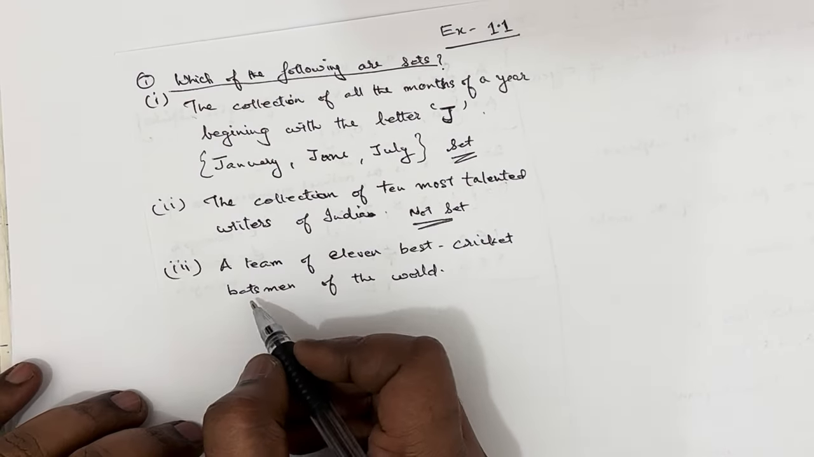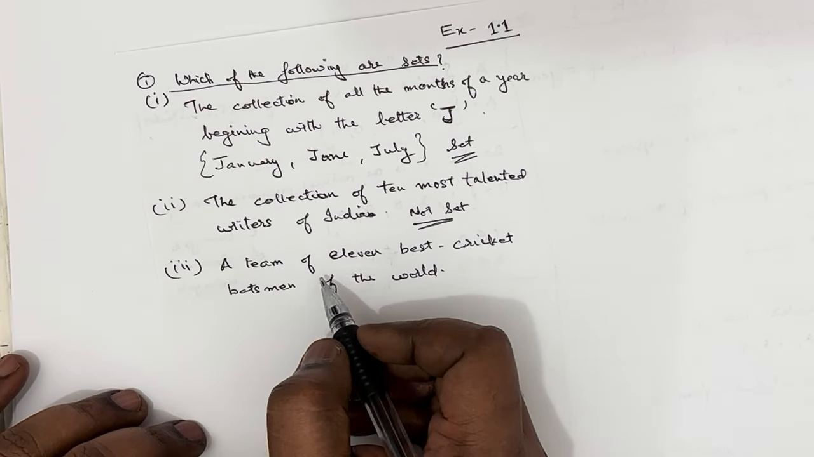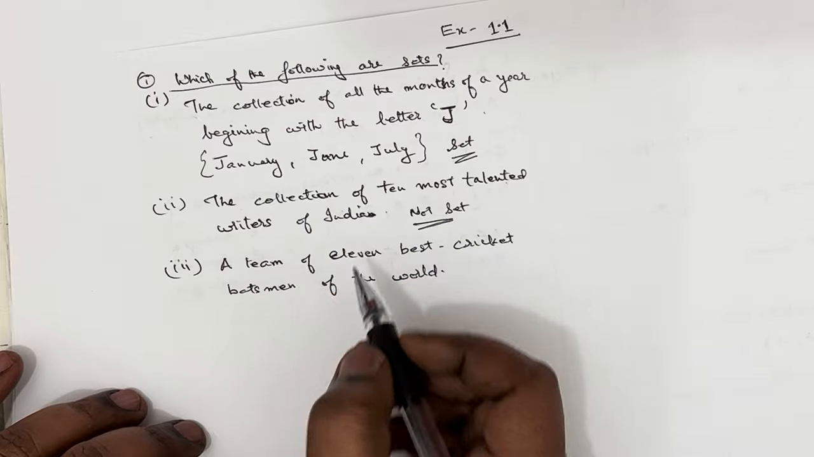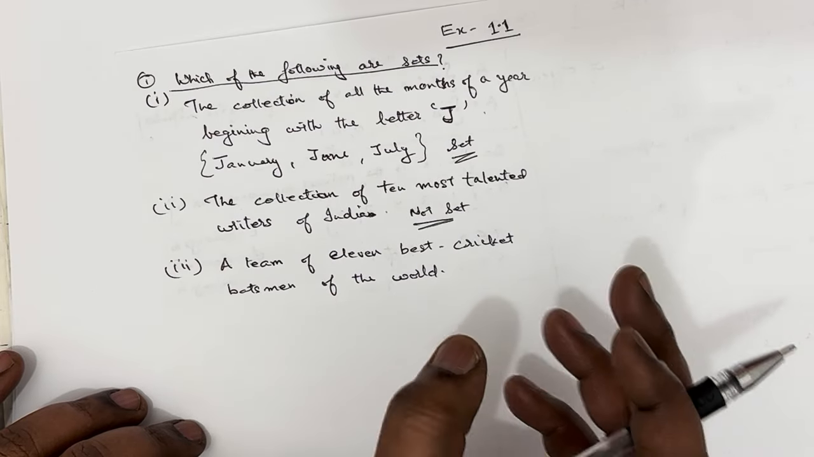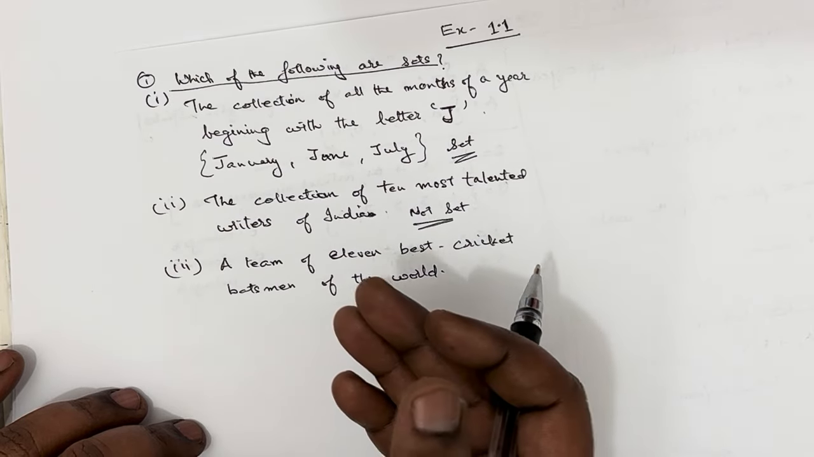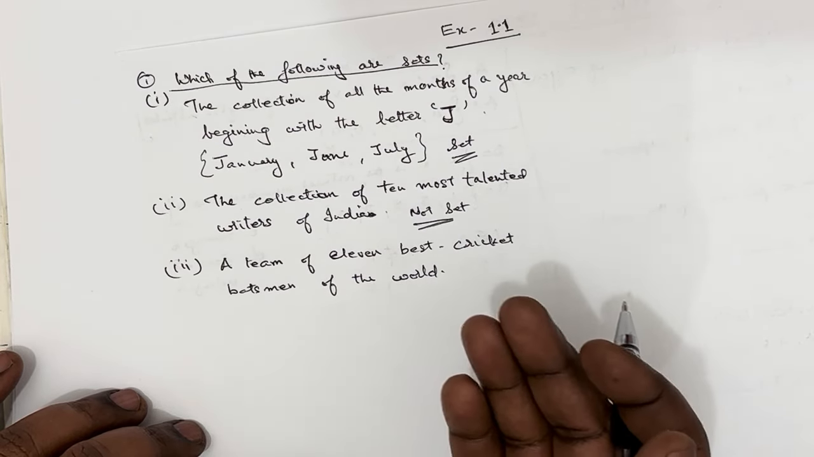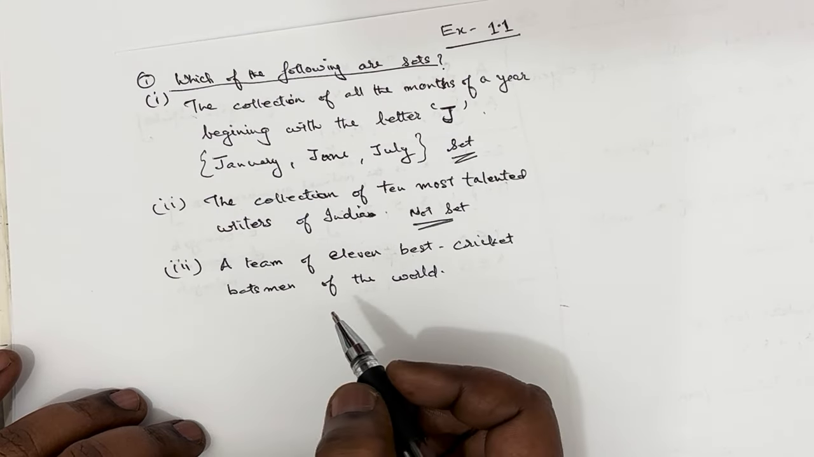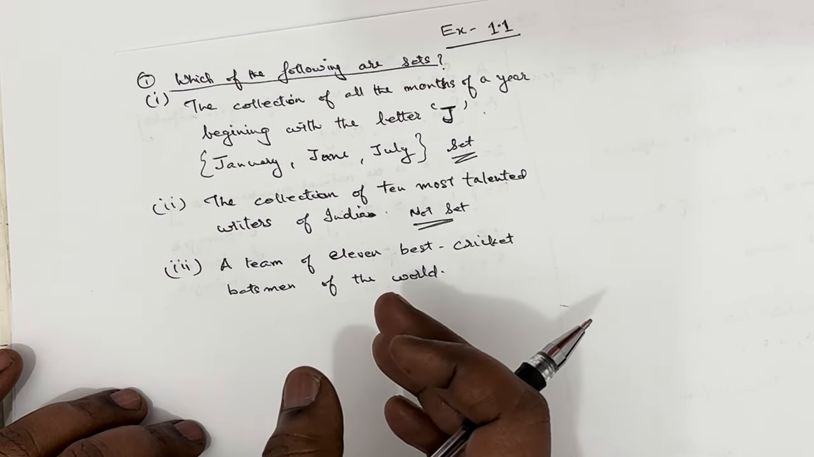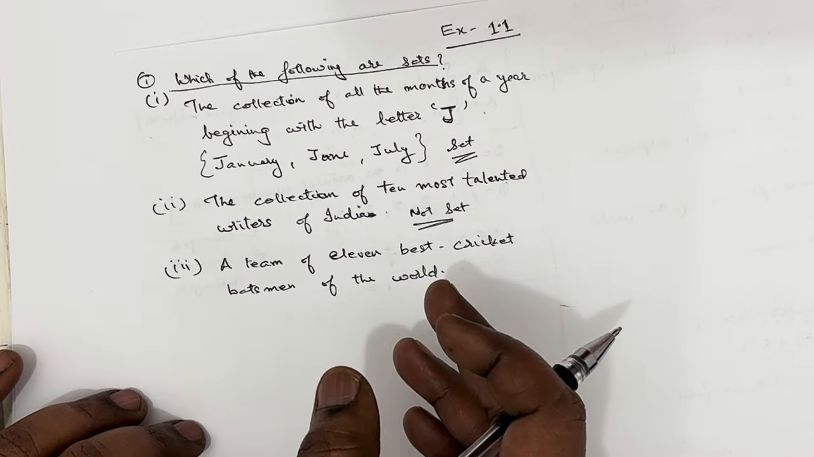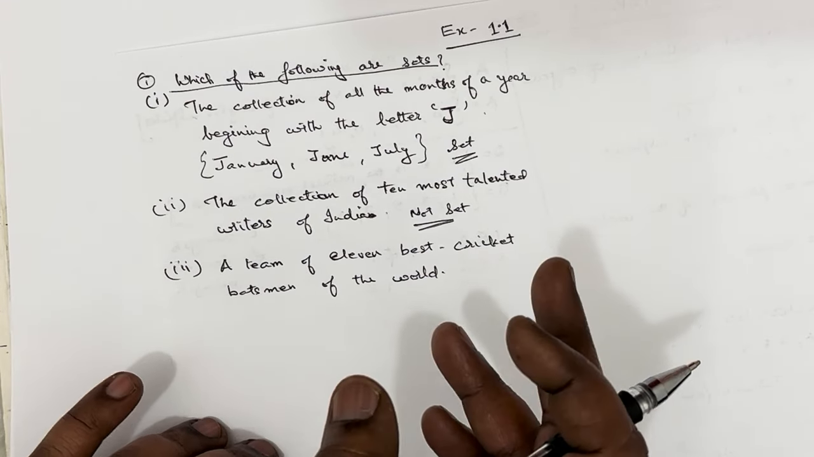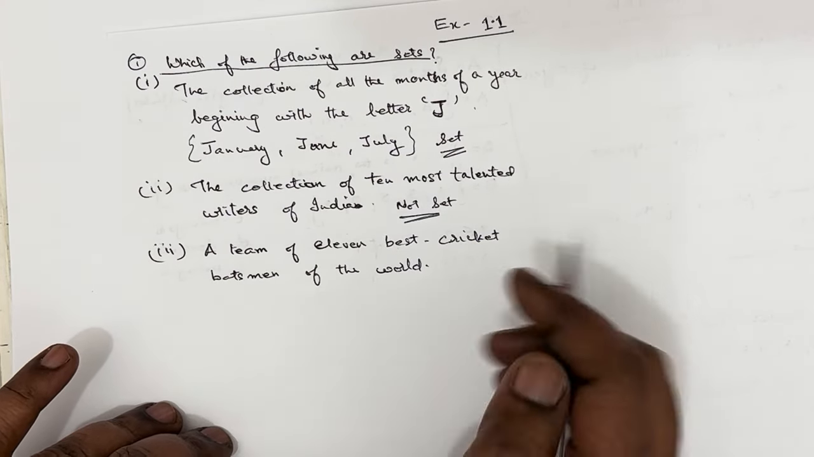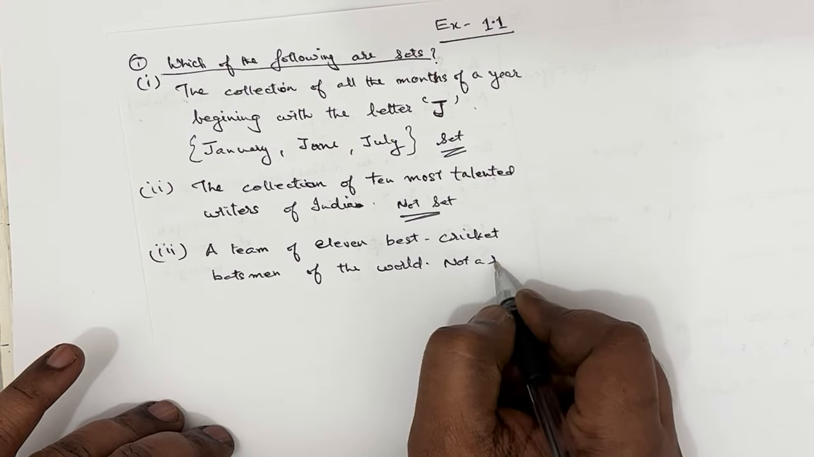Now the third one, a team of 11 best cricket batsmen of the world. Again, this is the same as before. Every person will choose according to him the best. So again, it will differ from person to person. The collection will change. So that's not well defined. If it's not well defined, then it's not a set. So this is not a set.